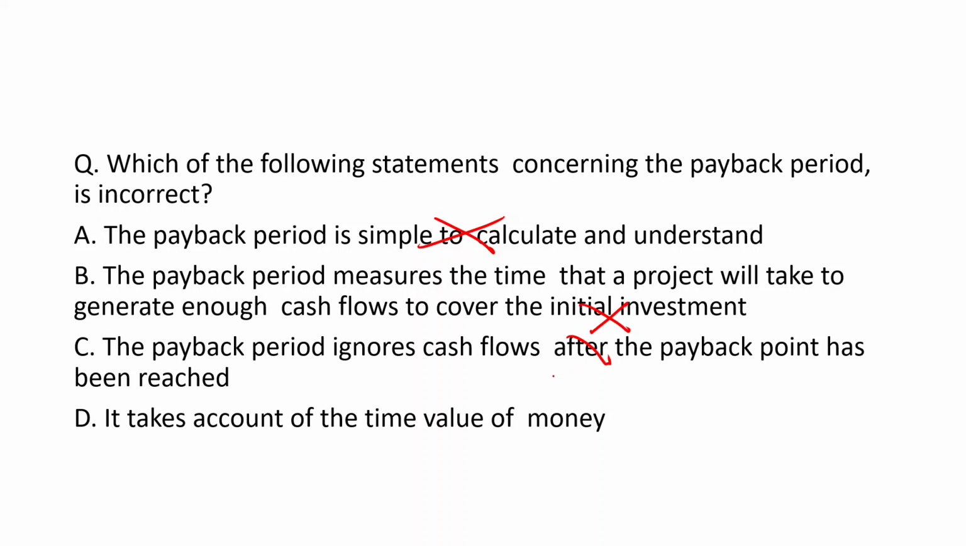Payback period ignores the cash flows after the payback period has been reached. Suppose you have invested 1 lakh rupees and in 5 years, with a cash flow of 20,000 per year, you received your money back. Then whatever money comes in the 6th year, you will ignore. So this statement is also correct. So 1, 2 and 3 will be neglected.